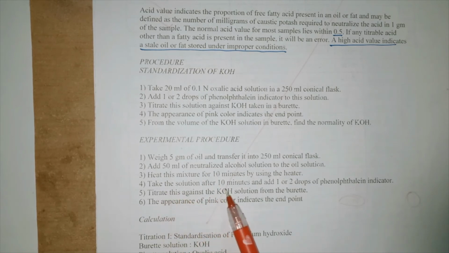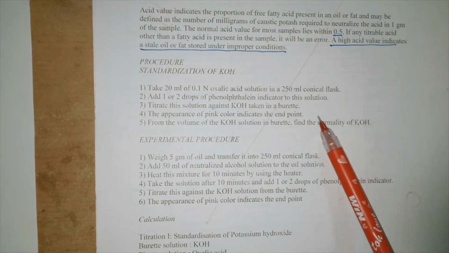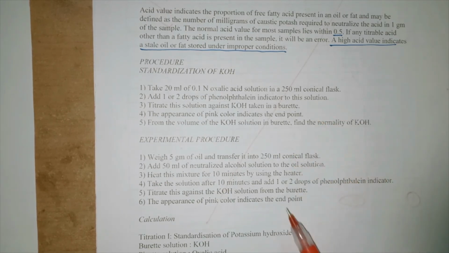Then this mixture is heated for 10 minutes using the heater. Then take the solution after 10 minutes and add 1-2 drops of phenolphthalein indicator. We titrate it against the KOH solution from the burette. The appearance of the pink color indicates the end point. As we have done in the previous procedure, here also we do the same.